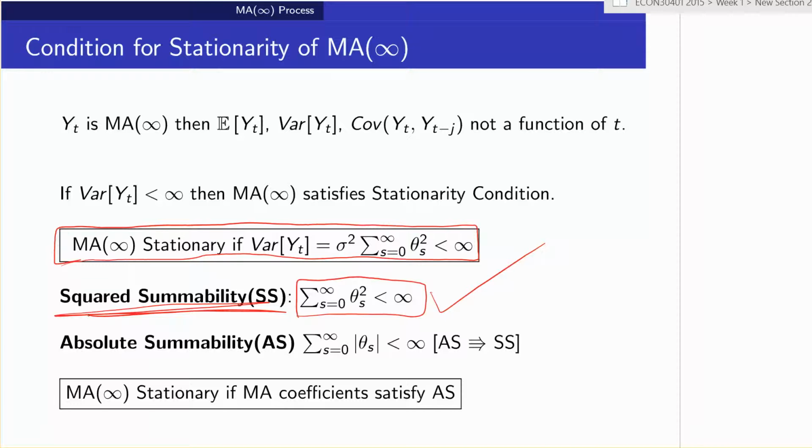Sometimes a question may ask you to show that the coefficients are absolutely summable, which means that the sum of the absolute coefficients is less than infinity. And we can show that absolute summability implies squared summability. So we can either directly show that the sum of the coefficients squared is finite, or we can show that the sum of the absolute coefficients is finite, because absolute summability implies squared summability, which implies stationarity. Okay?